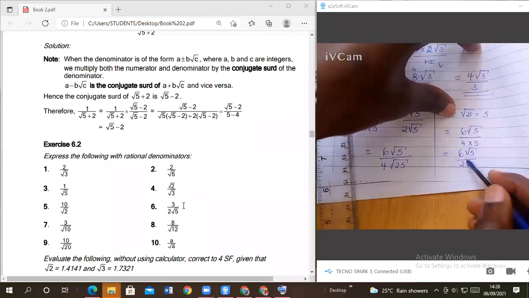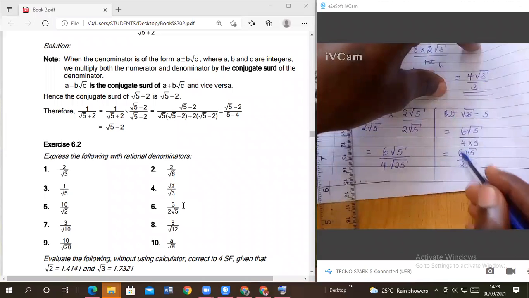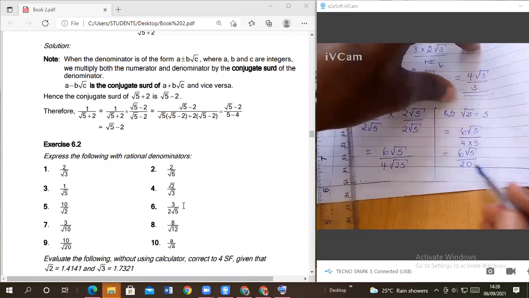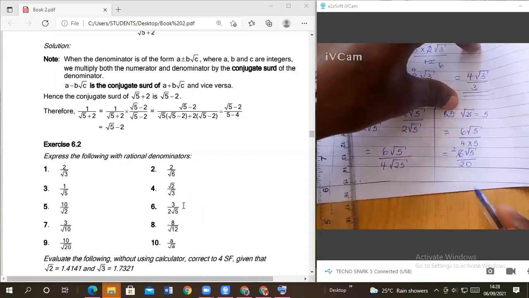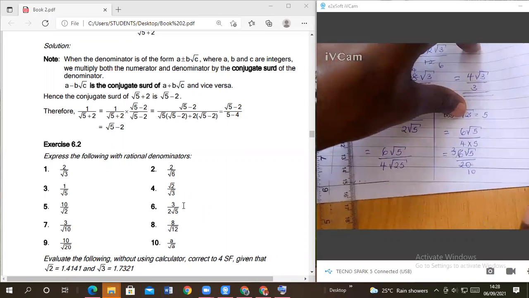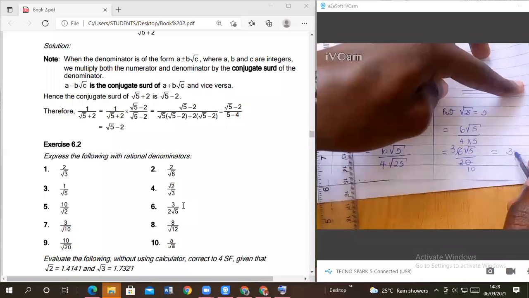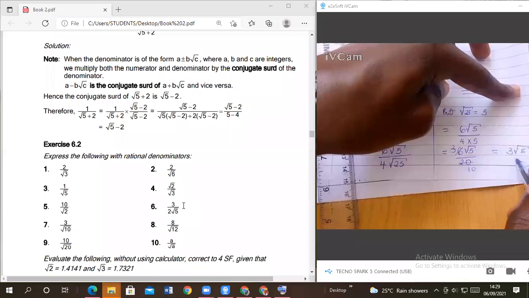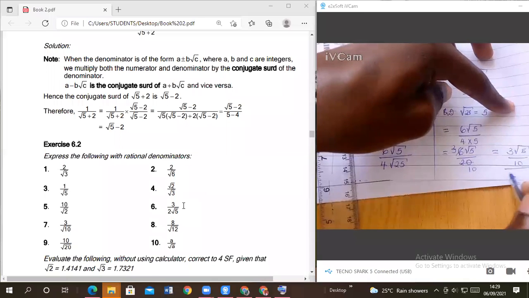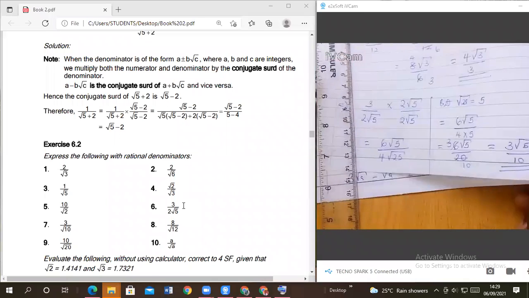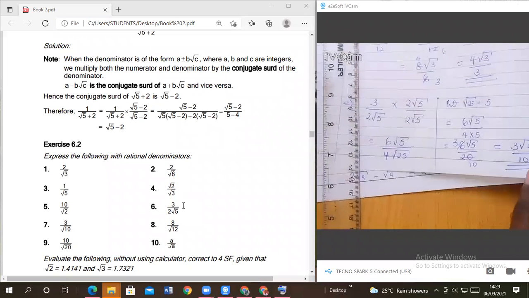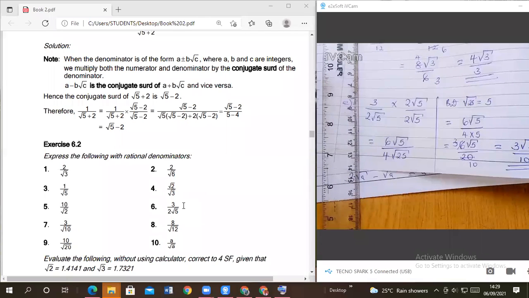You see there are still common factors there, not so? Yes, by 2. By 2 we get 3, by 2 we get 10. So our answer is 3 root of 5 over 10. Are we together, members? Yes, Chair.